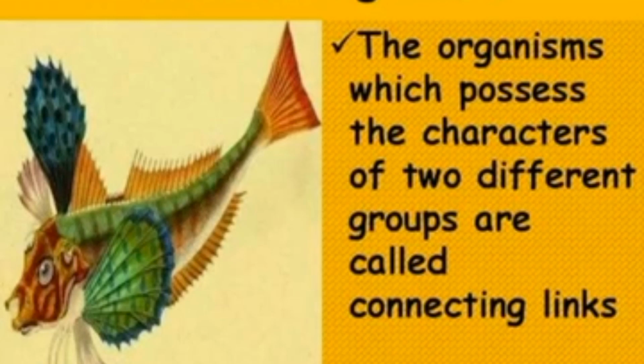It means some plants and animals show some morphological characters by which they can be related to two different groups. Here group means the phyla. They show some characters from one phylum and some from another. So they are intermediate between two different groups, and that's why they are called connecting links.